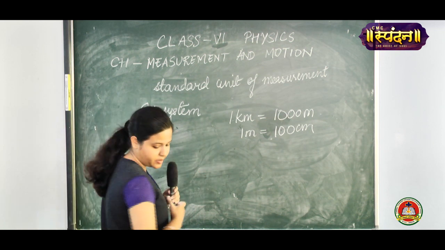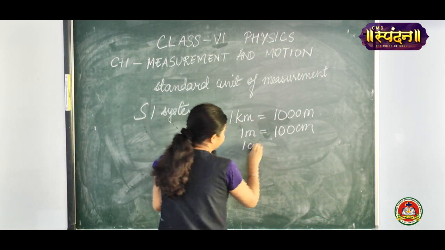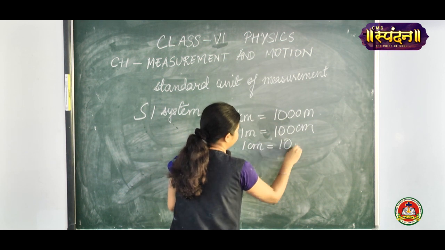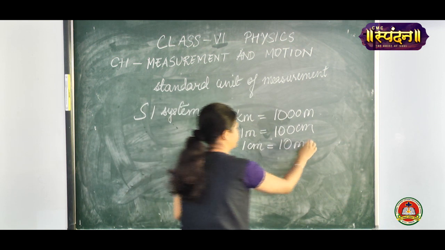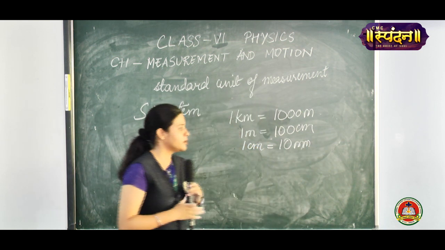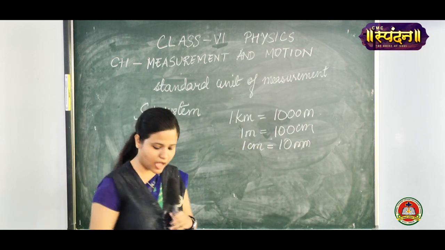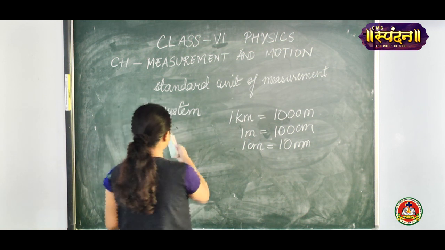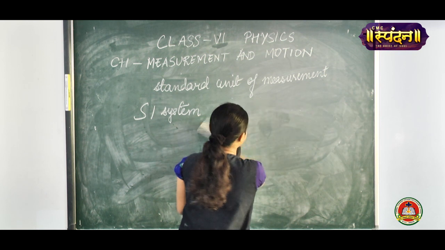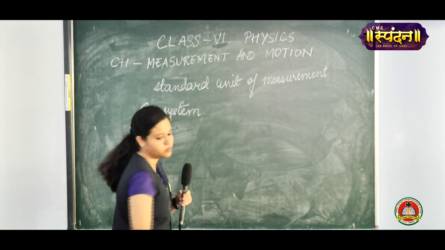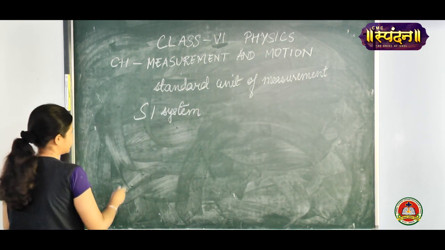Then centimeter. 1 centimeter is equal to 10 millimeter. So the SI system is usually the metric system. Now we'll see how this SI system was introduced by the scientists.